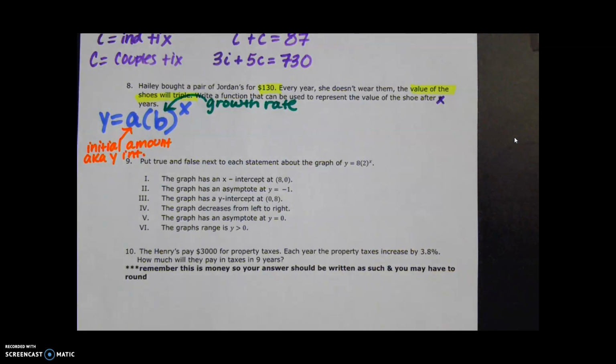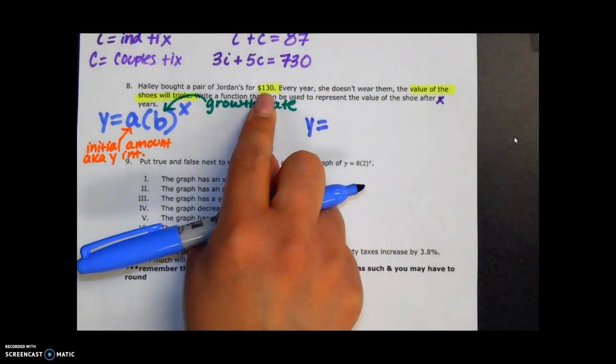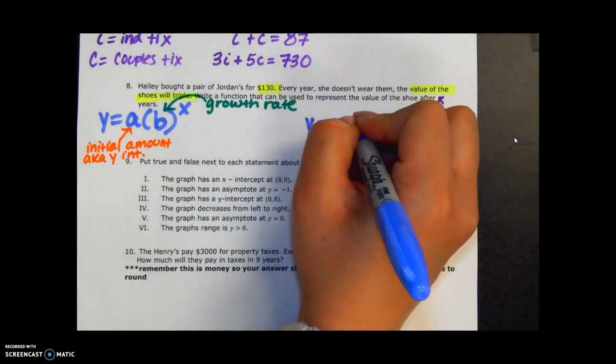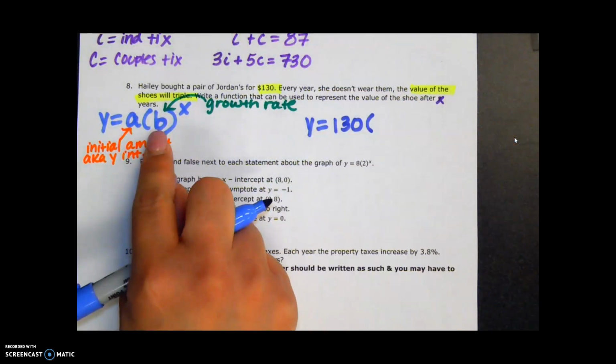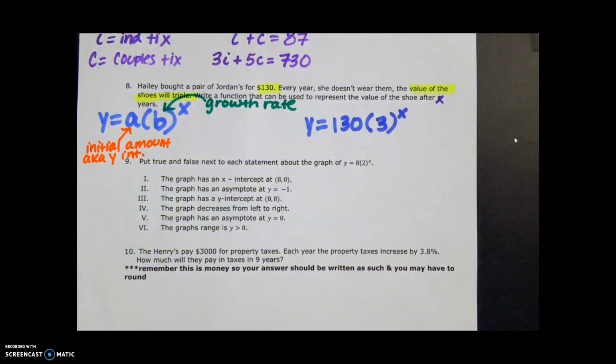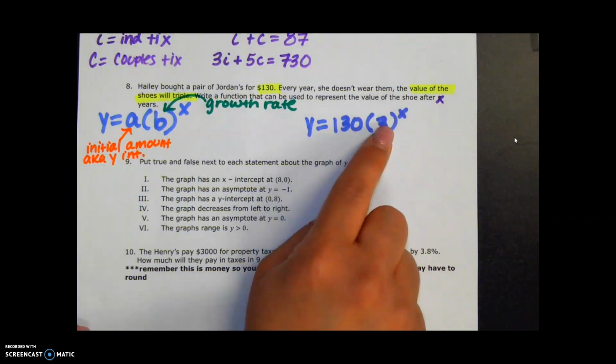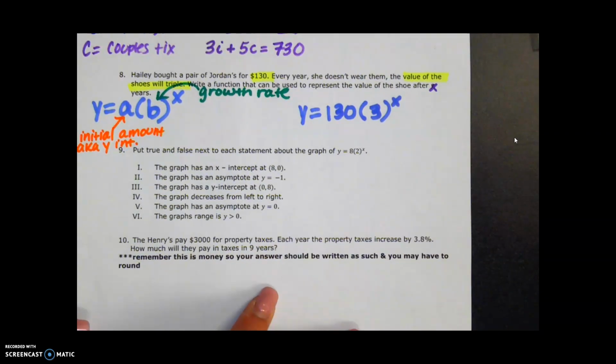Okay, so let's write our equation. Y equals, the value starts off at 130. It triples each year, so 3 to the x. All right, that's our function. If it asked us, how much would they be worth in 5 years or something, we would plug in that 5 right here where the x is. That would be worth a lot of money if they're tripling each year. All right, that's number 8.